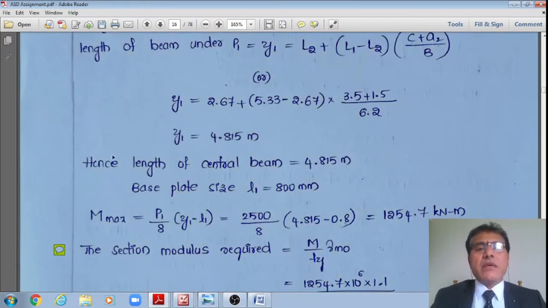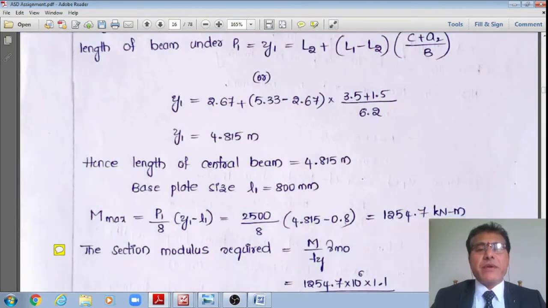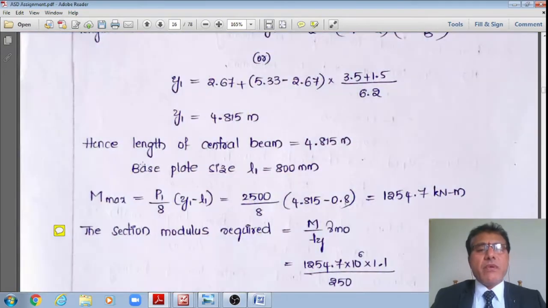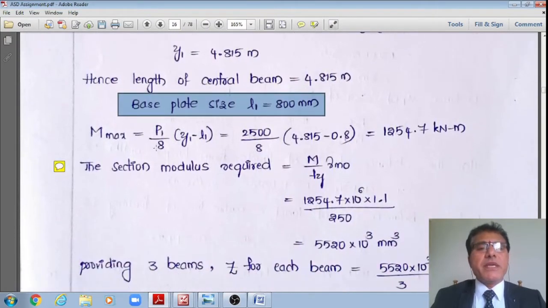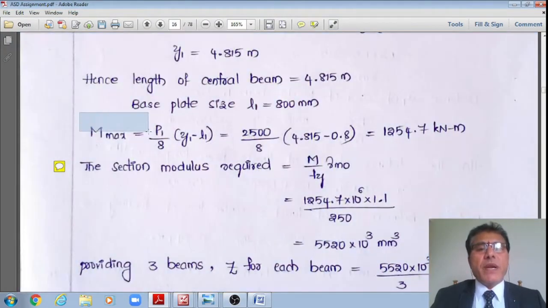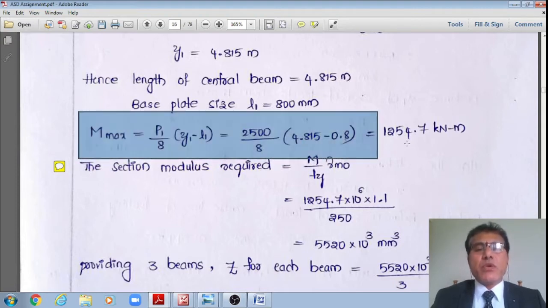Therefore, the length of the central beam is equal to 4.815, whereas the base plate dimensions L1 by B1 are both 0.8 meters. Therefore, what is the maximum bending moment? I already showed this analysis in the ASD1 video, and even today I have elaborately explained. I get maximum bending moment as P1 by 8 multiplied by Y1 minus L1. Upon substitution, 2500 divided by 8 multiplied by 4.815 minus 0.8.